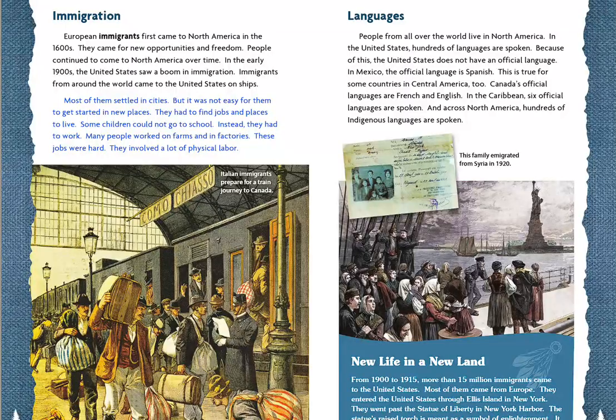Most of them settled in cities, but it was not easy for them to get started in new places. They had to find jobs and places to live. Some children could not go to school. Instead, they had to work. Many people worked on farms and in factories. These jobs were hard. They involved a lot of physical labor. Italian immigrants prepare for a train journey to Canada.